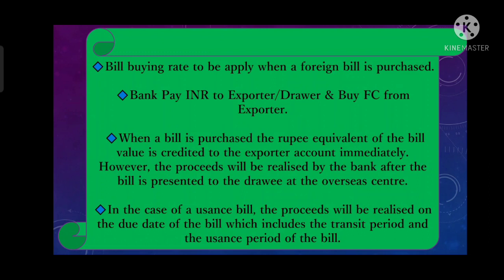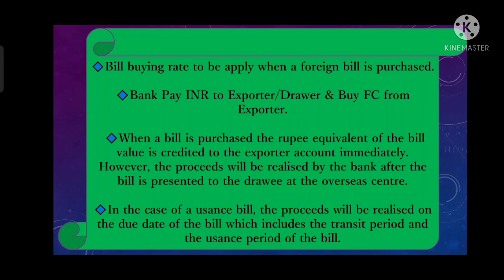When the bill buying rate is applied to a transaction, what actually happens? Suppose a document is of USD 10,000, so it is a foreign currency bill. As we know, in bill buying rate we need to credit the exporter's account in INR, or in simple words, the exporter's account will be credited in the local currency of that country.